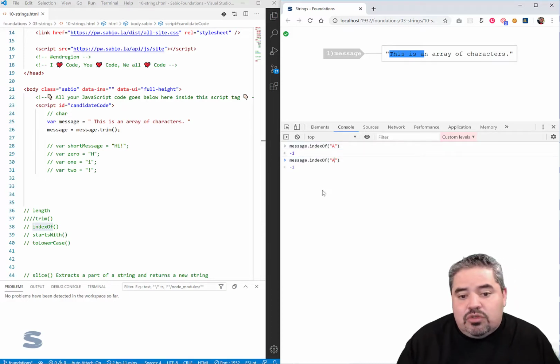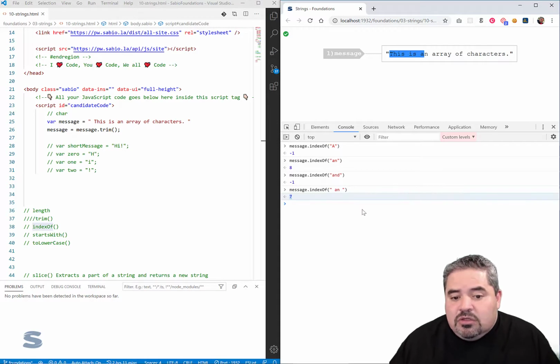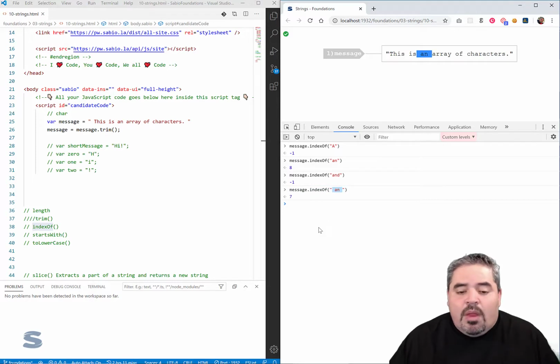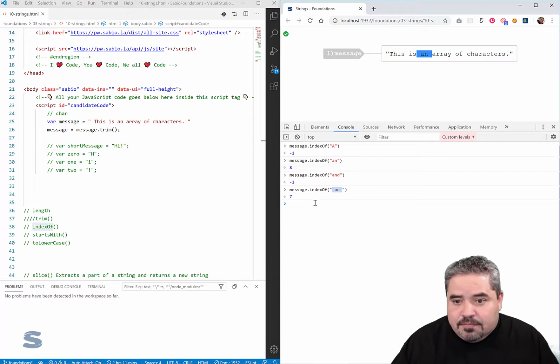We can put an actual string in here. If I say and, that doesn't work. If I say and with a space in front of it, that works. It's in position 7, so it tells me the start of where and is found right here. So indexOf is a really nice way to find a string within another string.